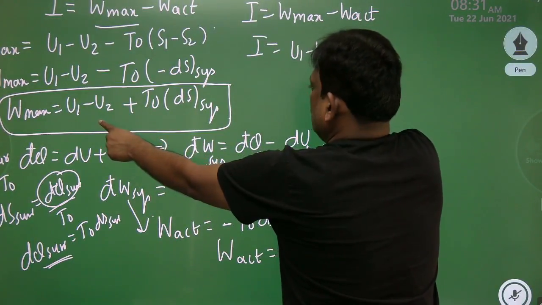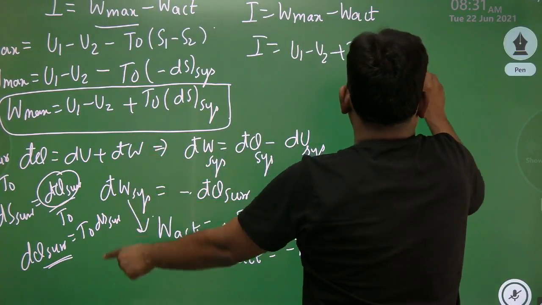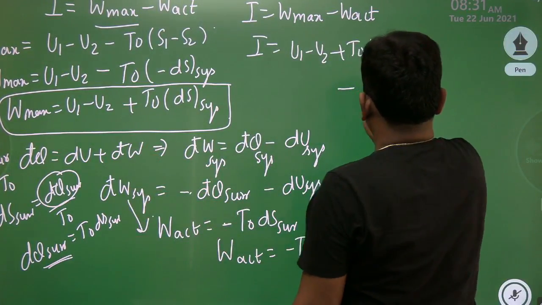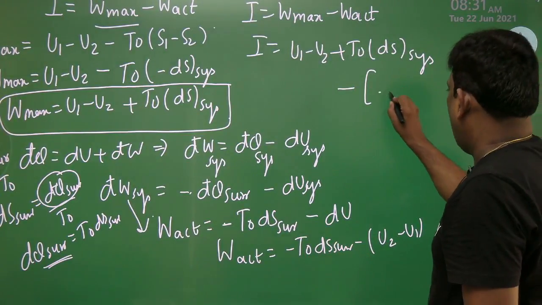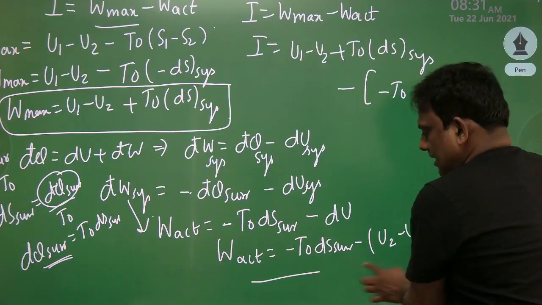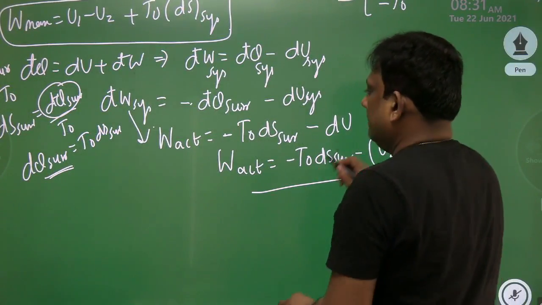U1 minus U2 plus T naught into ds of system, minus W actual. What is W actual? W actual is minus T naught ds of surroundings minus of U2 minus U1.